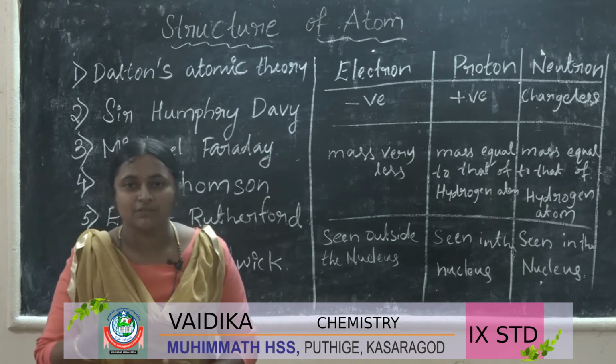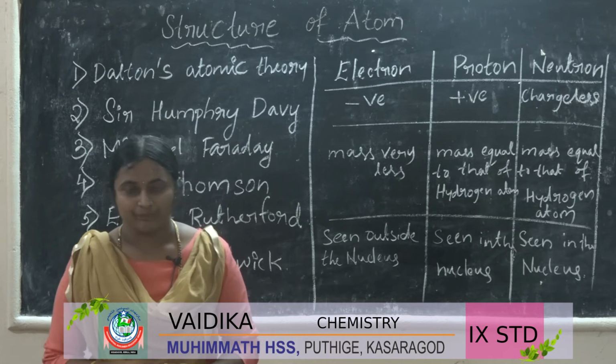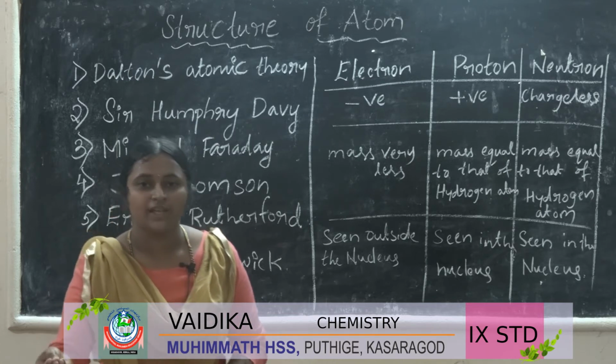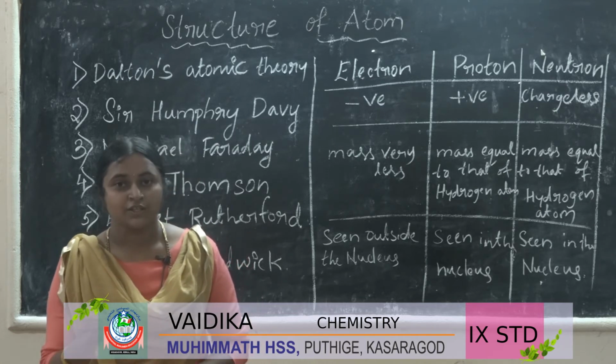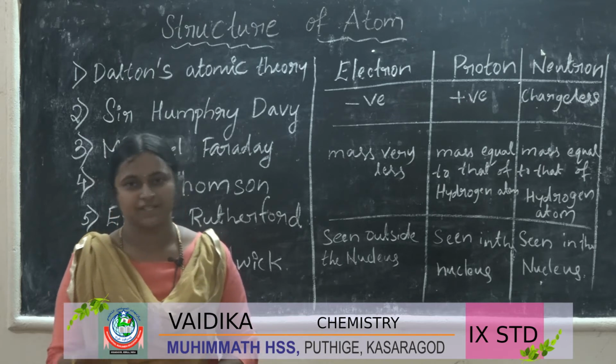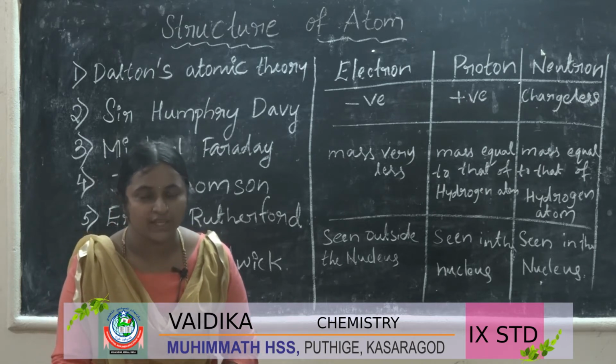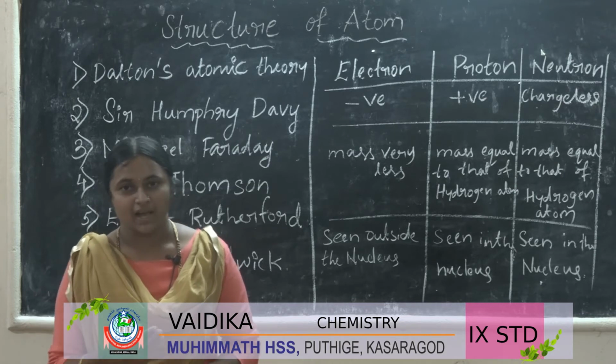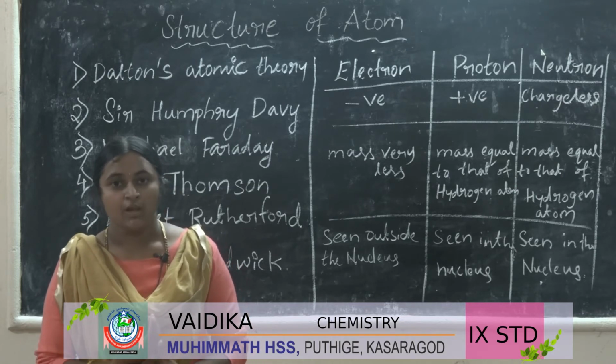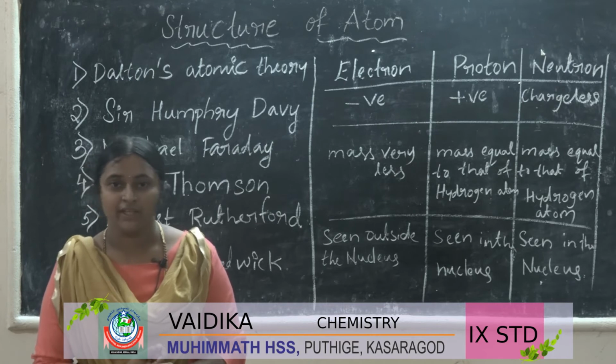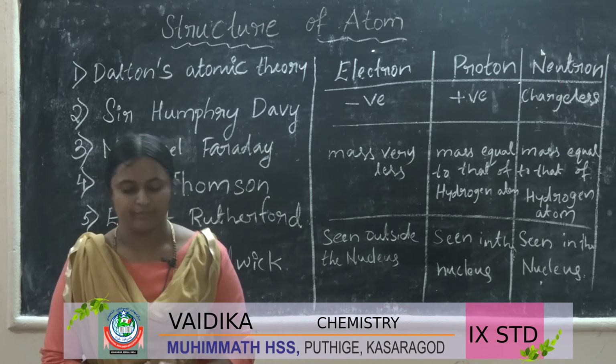So what is the charge of the electron? It is negative. Opposite means what? Positive, right? So the charge of the proton is positive, and the mass of the proton is equal to the hydrogen atom.